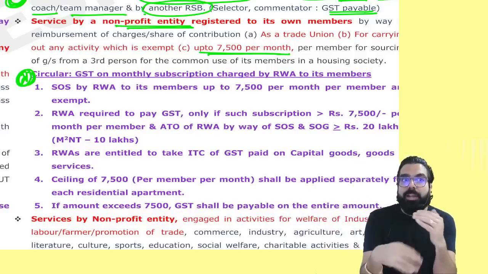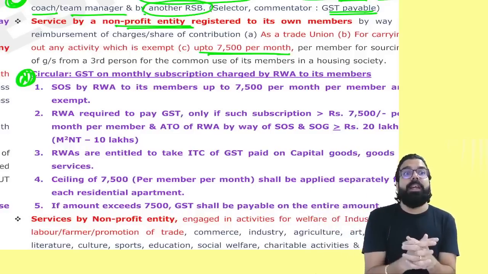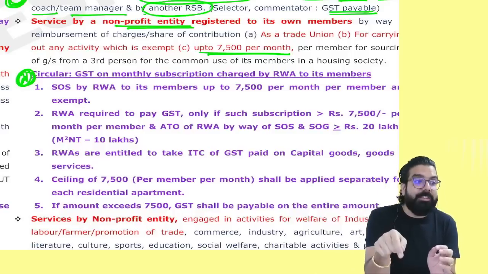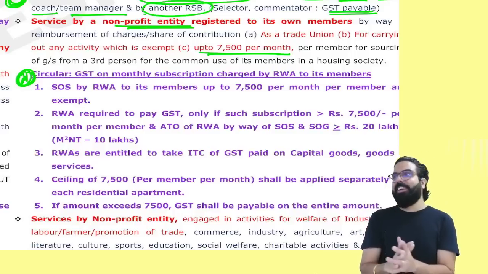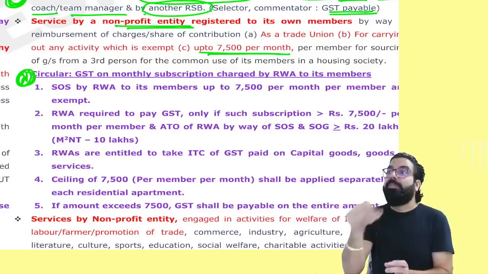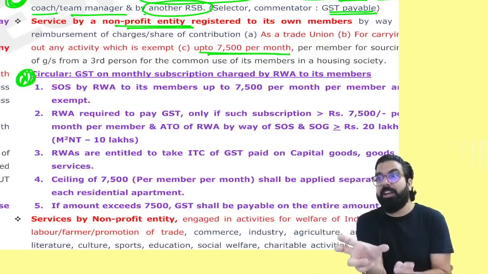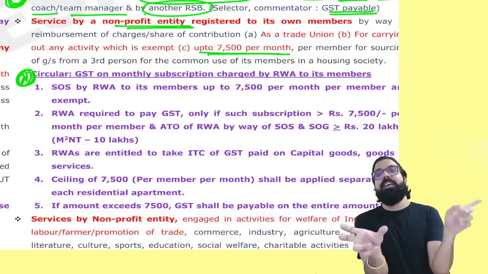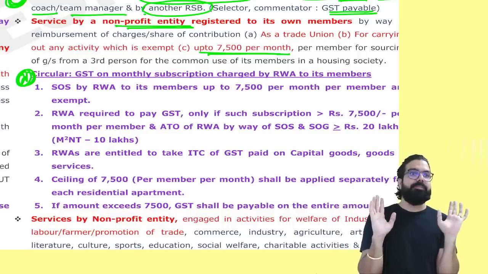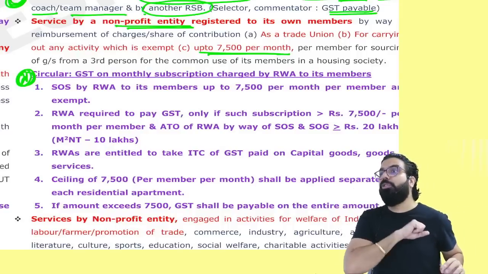If the association is charging 10,000 rupees, then also it is not taxable if the association is not registered. Please be careful. GST will only come if the association is first of all a registered person, plus it is charging more than 7,500.